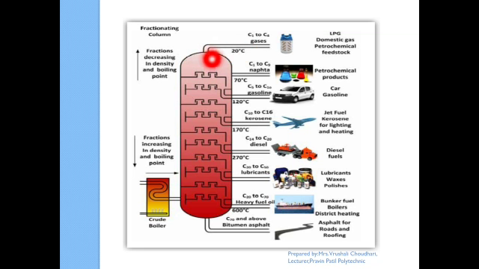We separate out LPG, which has carbon number C1 to C4, at 20 degrees. Then, as the temperature increases, at 70 degrees boiling point, naphtha, with carbon number C5 to C9, gets separated. These vapors are separated as petroleum products. Then we increase the temperature to 120 degrees, and gasoline gets separated.